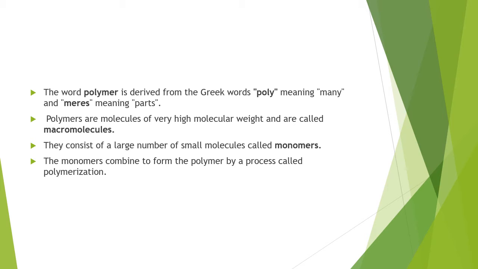As you know, the word polymer is derived from the Greek words poly and mer. Poly means many and mer means parts. So that makes sense for the term polymer. These polymers are molecules of very high molecular weight and are called macromolecules. They consist of a large number of small molecules called monomers. These monomers then combine to form the polymer by a process called polymerization.